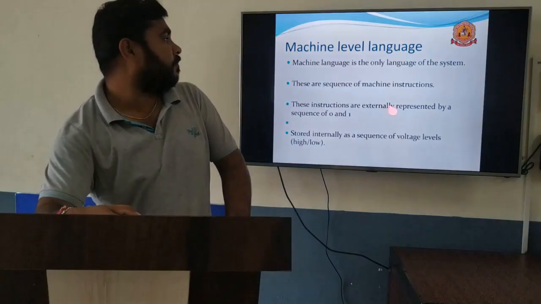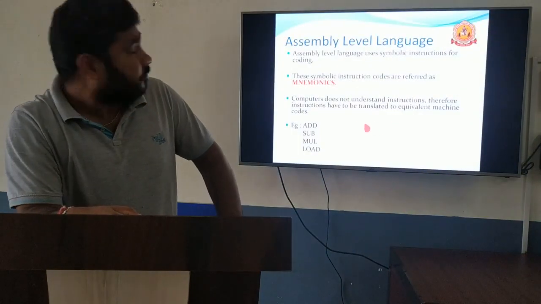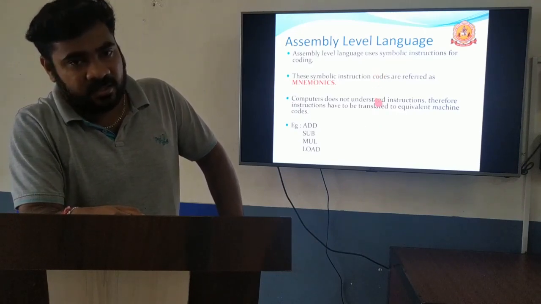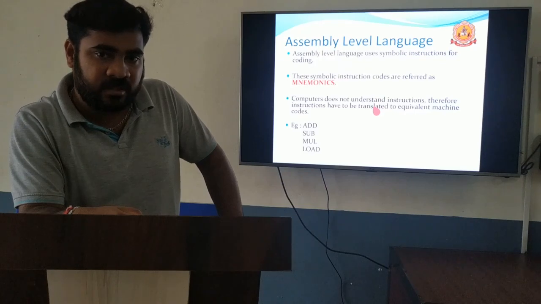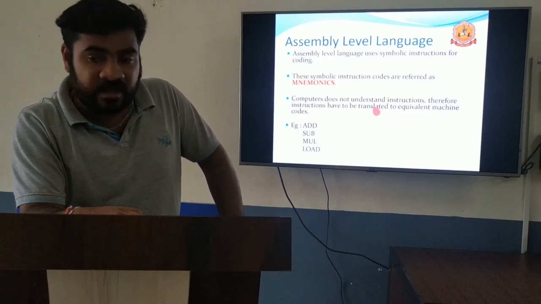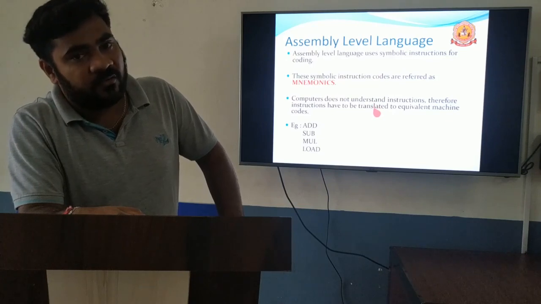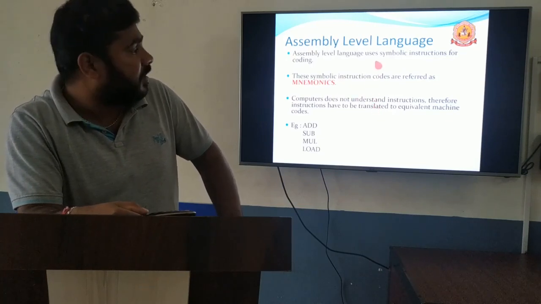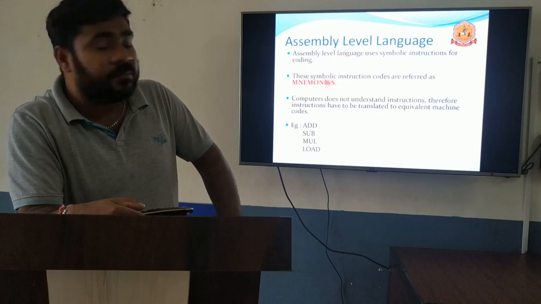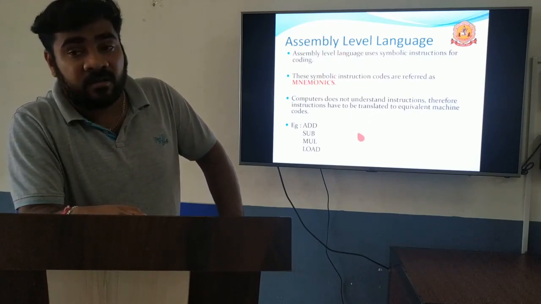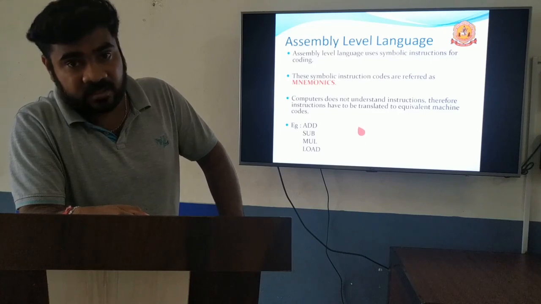The next one is assembly-level languages. Assembly-level language uses symbolic instructions. Some symbols are used to represent operations. In machine-level language, we use only 0 and 1 for coding. But in assembly-level language, instead of 0 and 1, we use some English-like words.